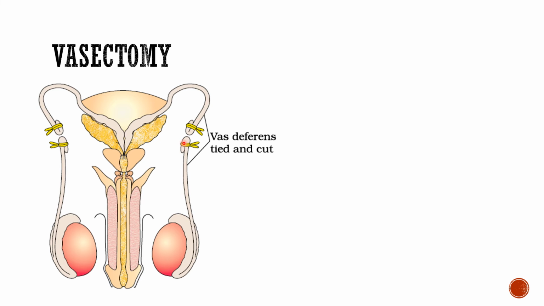It is safer and less painful than the women's sterilization method. It also requires cutting, sealing and blocking the vasa deferens. So this is how they are cut and sealed. So it prevents the transfer of the sperm out of the penis.